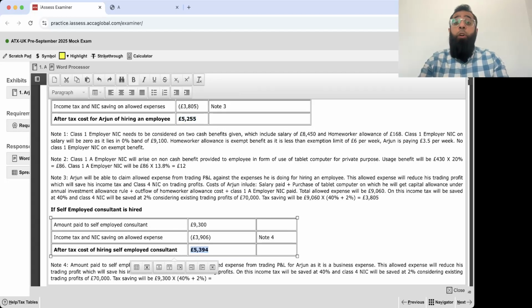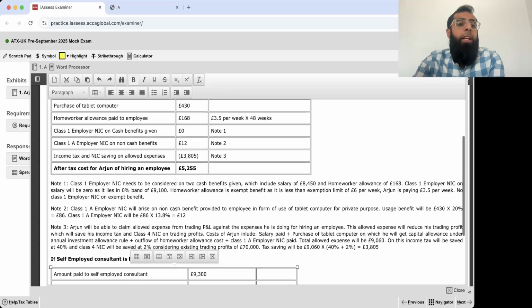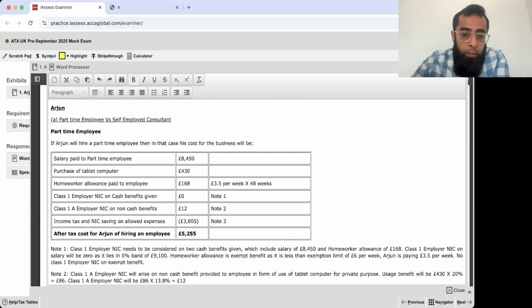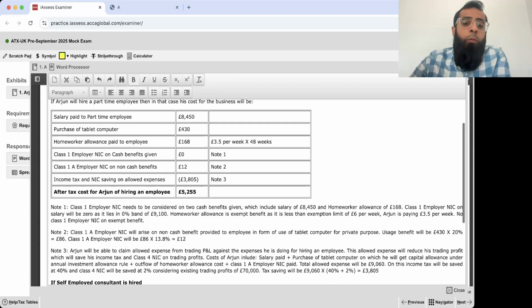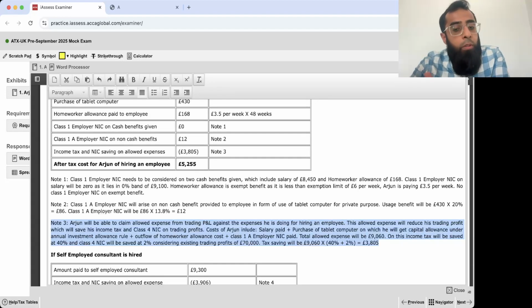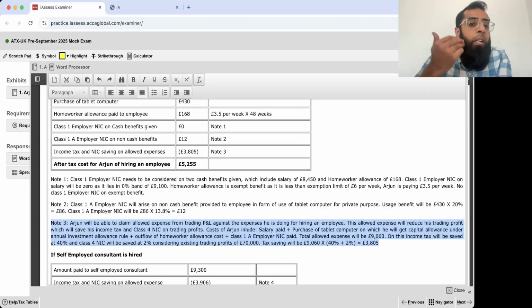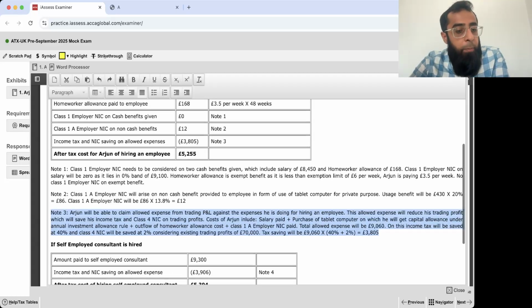So we have to go for an option which reduces our outflow. If you hire an employee, you had so many outflows, we discussed it multiple times. Whatever outflows you were doing, you got saving in the form of income tax and class 4 NIC because that will become an allowed expense in your trading P&L.